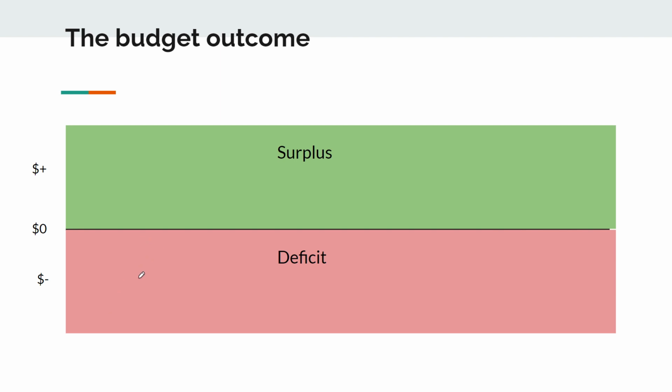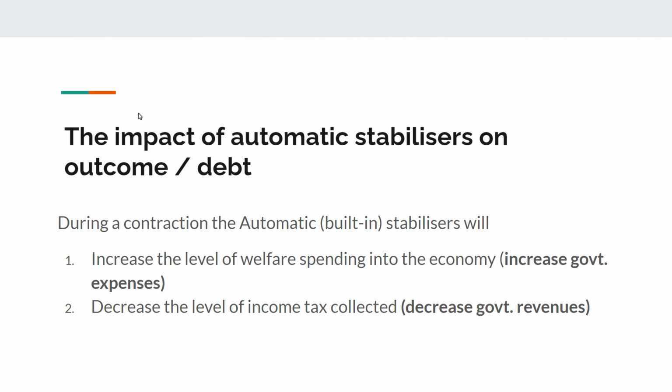We can go from deficit into surplus. And we can also go from having a small surplus like we do at the moment to having a much larger surplus. Or we can go from having a large surplus and move back towards deficit or even become a smaller surplus. Now, all those things are important to understand when we're looking at how the budget outcome actually impacts the level of government debt or the stock of government debt. But first, let's get into how automatic stabilizers work.